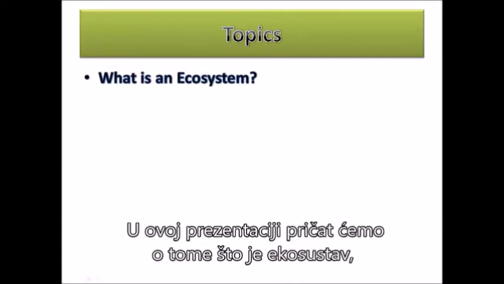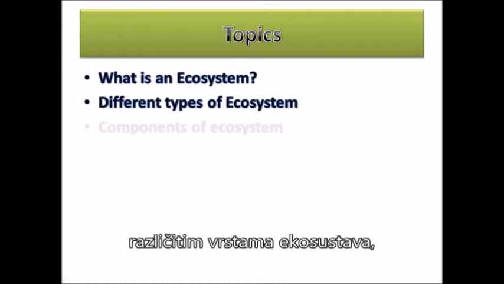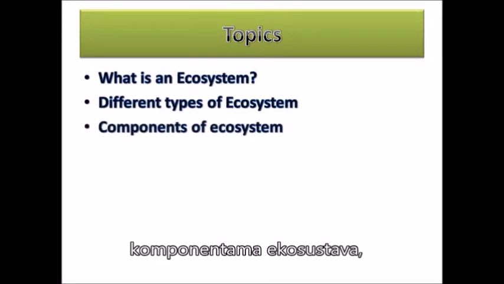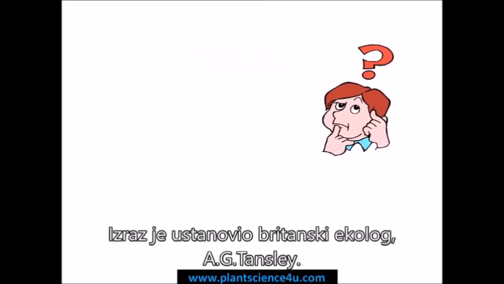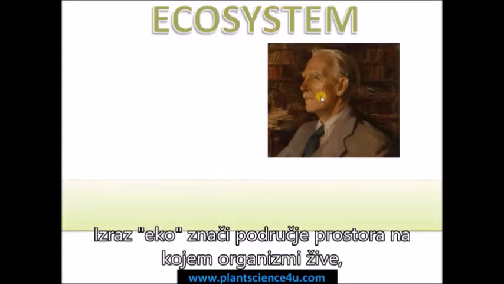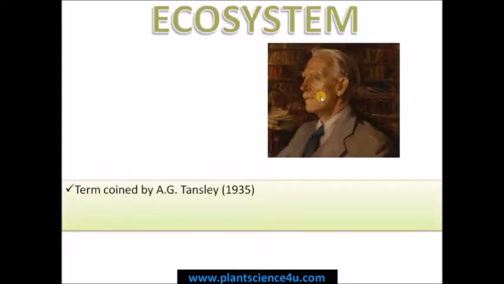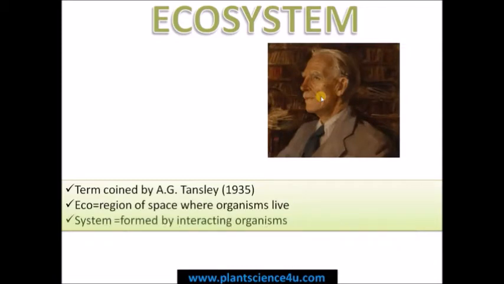In this presentation we will be discussing what is an ecosystem, different types of ecosystem, components of ecosystem and examples of ecosystem. First of all, starting with the term ecosystem. The term was coined by A.G. Tansley, a British ecologist. The term eco means the sphere or the region where organisms live, and system is a result of interaction between many components.